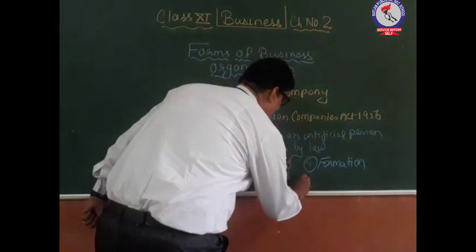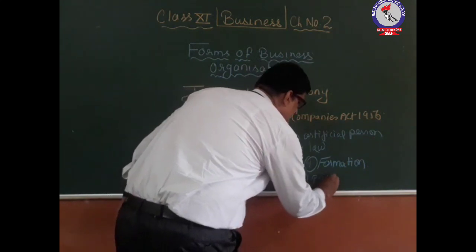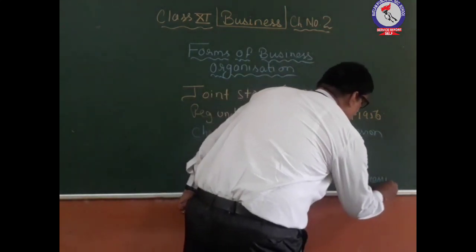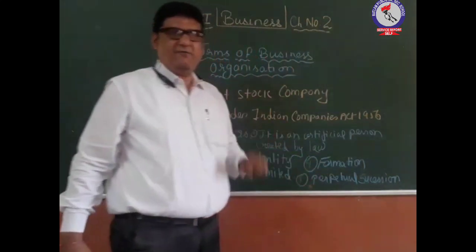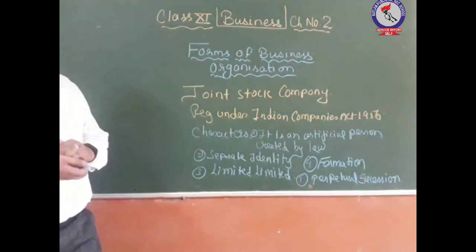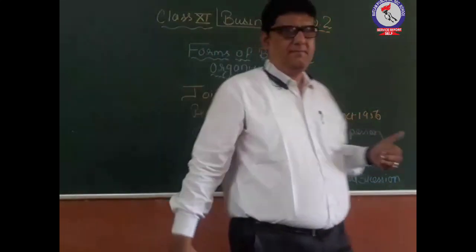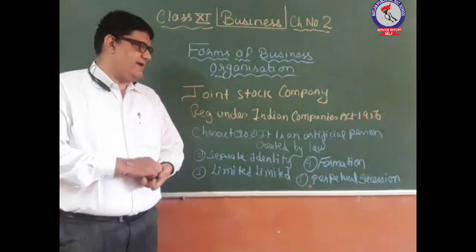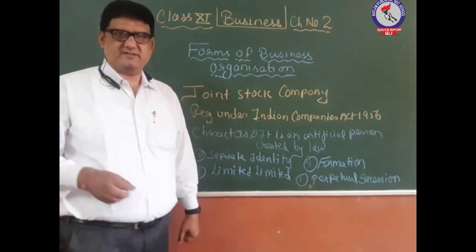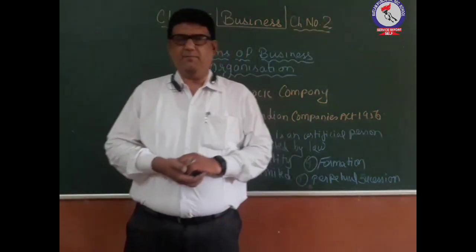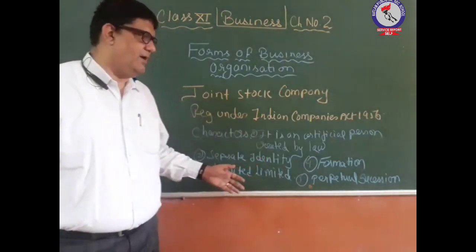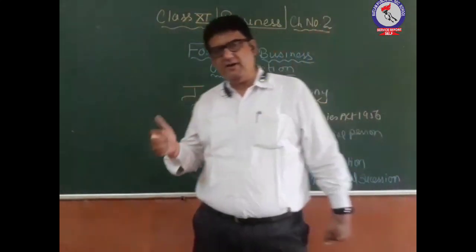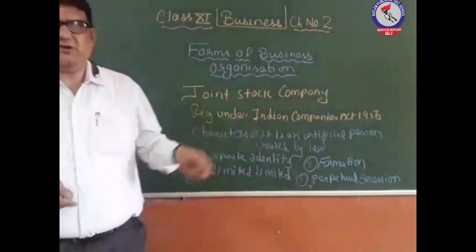Next one is perpetual succession. The company has got a perpetual succession. This feature we have already discussed in the cooperative form of society also. That the members of the company may come, may go, but the company will run forever. So the company does not have any effect on its existence due to the insolvency of any member, death of any member, lunacy of any member. Okay, so it has got a perpetual succession. It will continue its business forever up till the time the company is not wound up.